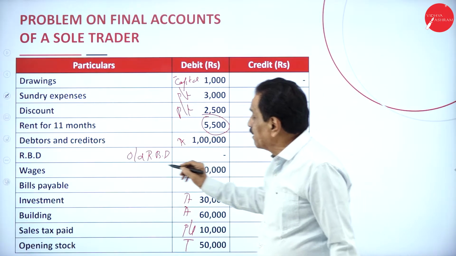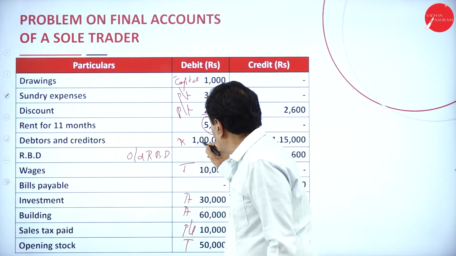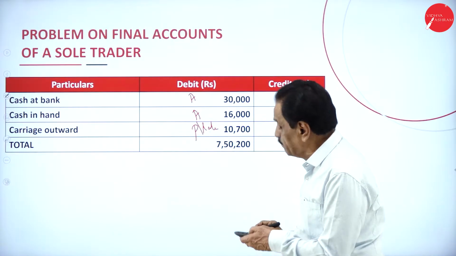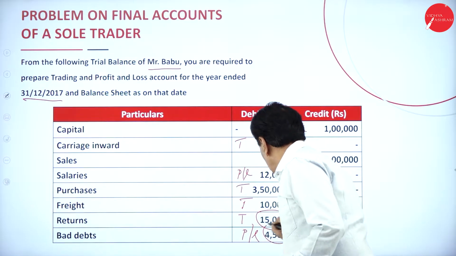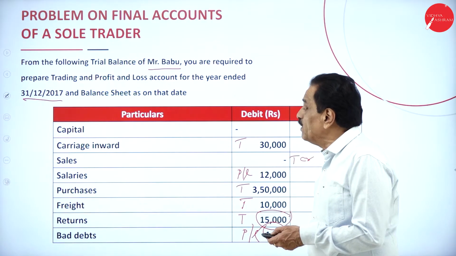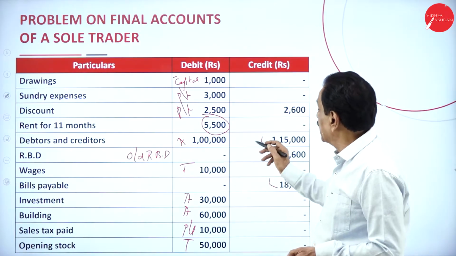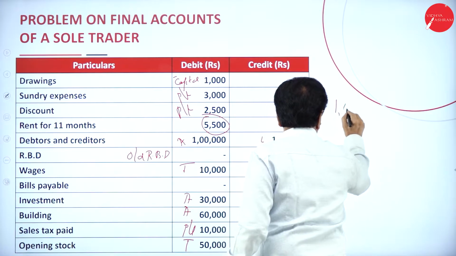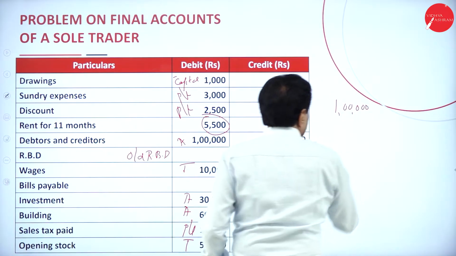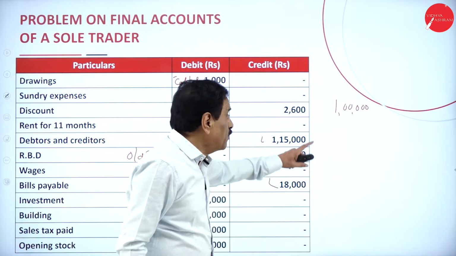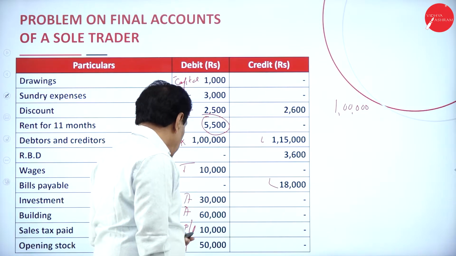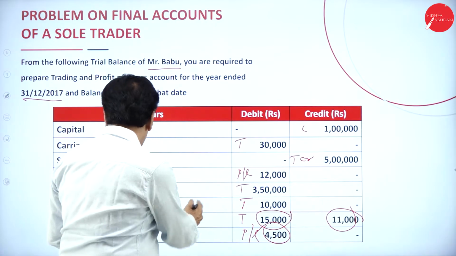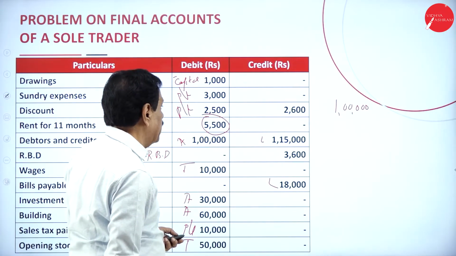Your debtor: if you look at the debtor, how much money do we have to receive? 1 lakh. If you have a bad debt in the trial balance, see that. Here bad debt is already there, 4,500. We mean to say that your debtor is 1 lakh. From the customer we have to receive how much? 1 lakh. If you see your bad debt, your bad debt is 4,500.